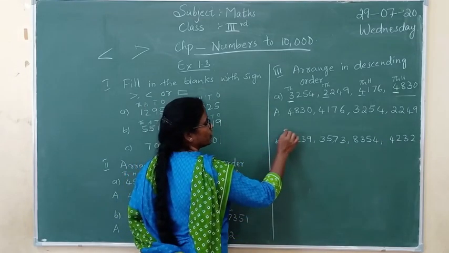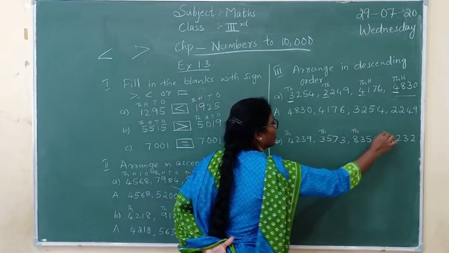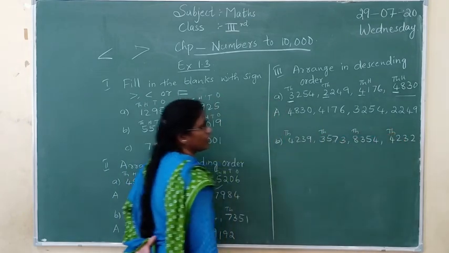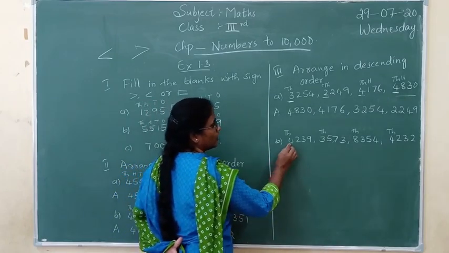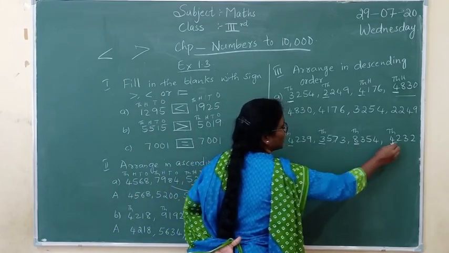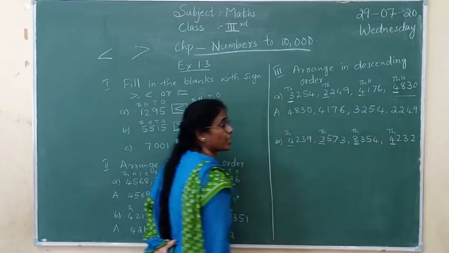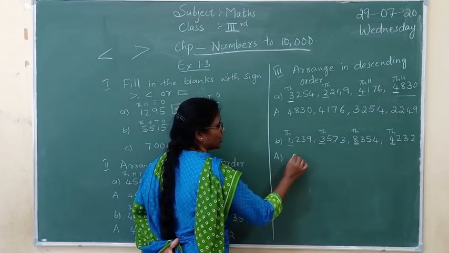Again here also we will see which is the place value and what number is there in that place value. Now which is the highest number here? Tell me, is 4 the highest, or 3 is the highest, or 8 is the highest? In all these 3 numbers, which is the highest one? So the highest number is 8, isn't it? So the highest number is 8.